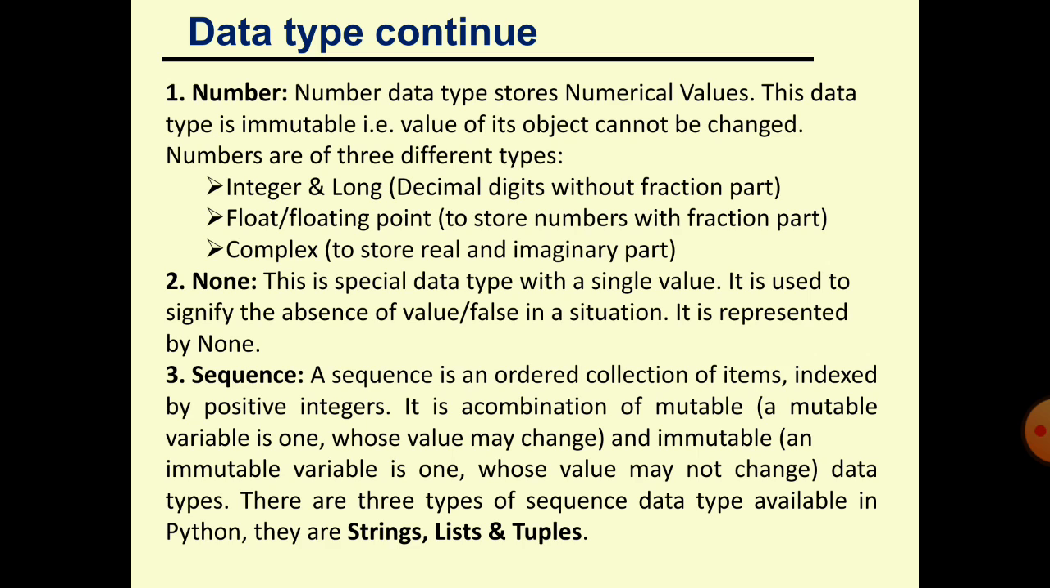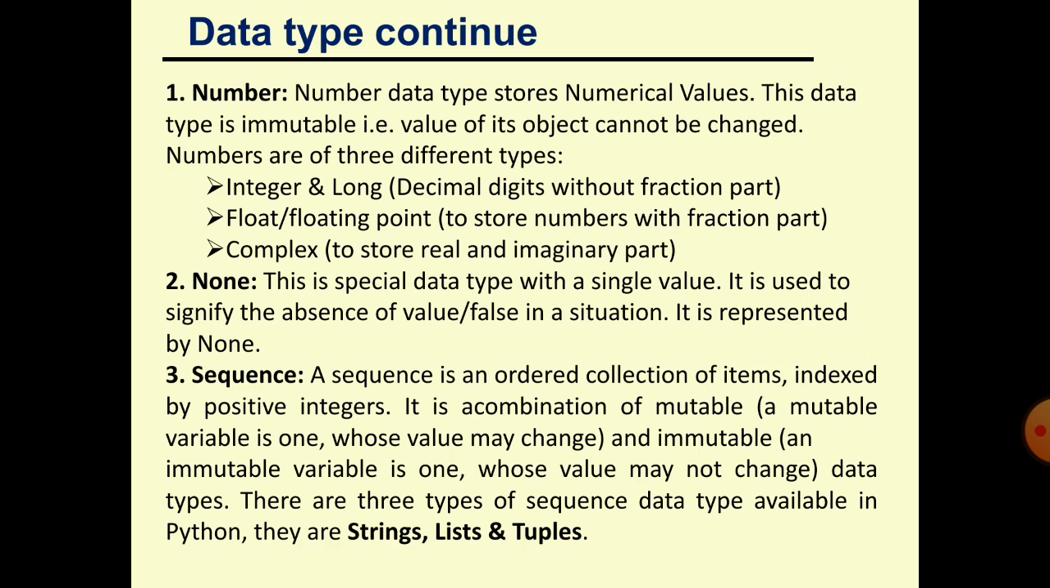A float type variable will store a value with a decimal point. Example, 10 is an integer, but 10.00 is a float. Complex number stores the real and imaginary part of a number. You have learned what the imaginary part of a number is in math. I would like to skip that because if I explain it, it will take so much time.